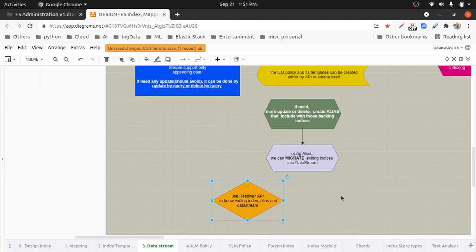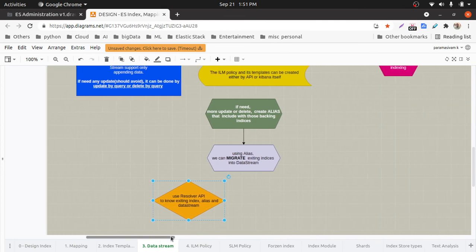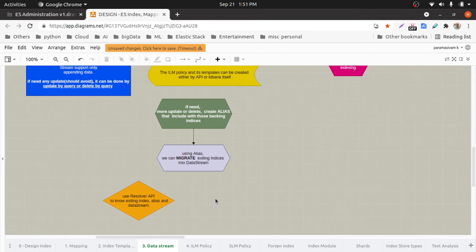The resolve API is something that will help. What are the index names, data stream names or alias names already taken by the particular cluster? Let's say we have an Elasticsearch cluster and we want to know what names are already taken. Whenever we are creating a new index name, data stream name or alias name, it should not be already taken, right? So to know what names are already taken, the resolve API will help. It will give you what is already defined and what names are taken in the cluster. I will show that in a demo as well.